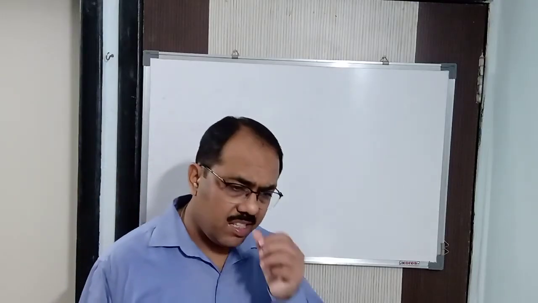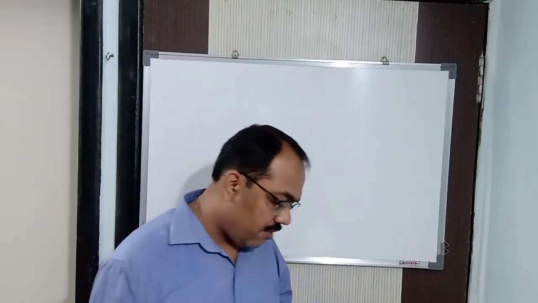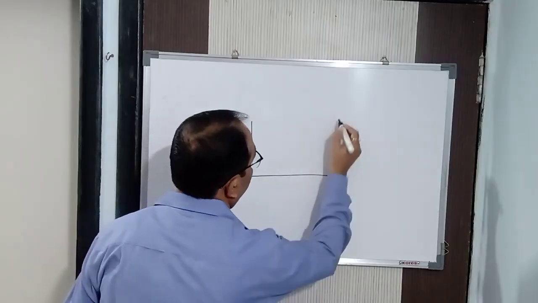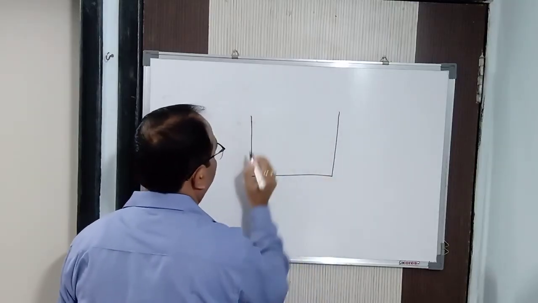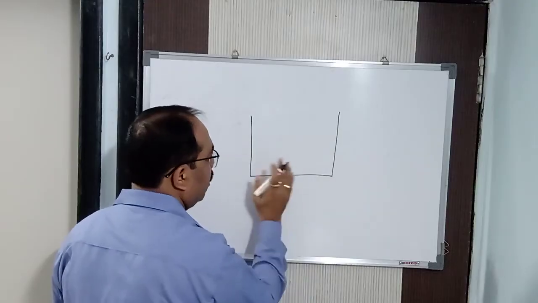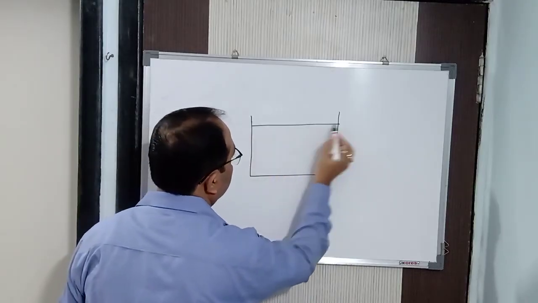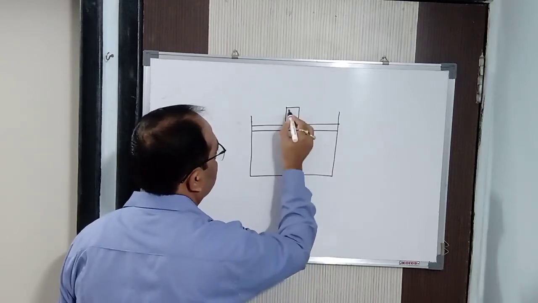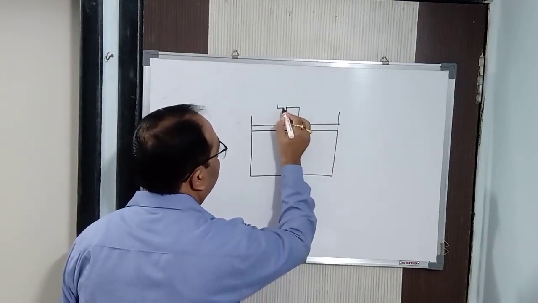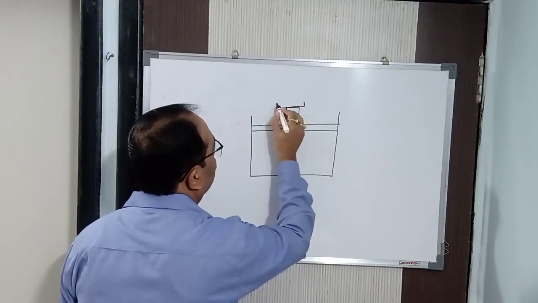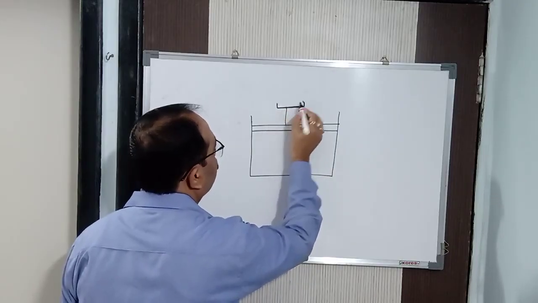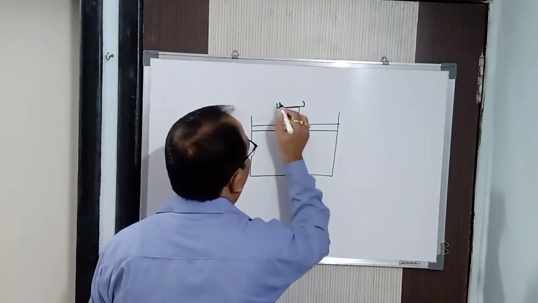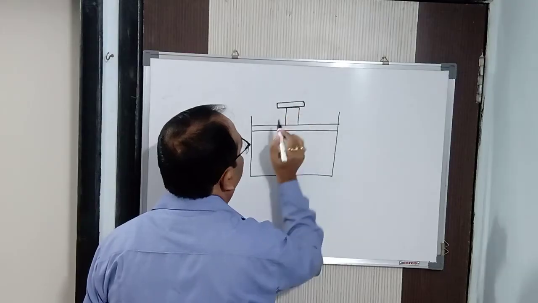Now, to understand this reversible and irreversible process, I will explain an experiment. Here I have taken a container which contains some gas, and a piston, a metal plate. I have also put a small container here to put some object in it, let us say some weight. You can put a plate there too.